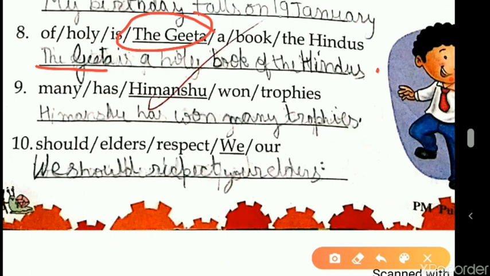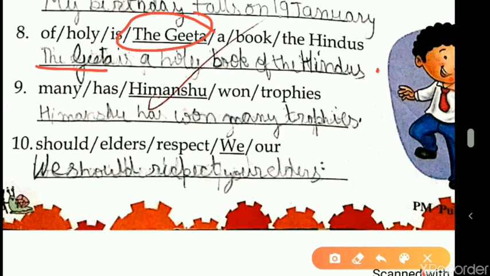There should exactly be the same words which have been given in the question. So, of Holi is the Gita, a book the Hindus. Count the set of words, and when you frame, the words should be same. You cannot add anything on your own, or you cannot delete any word on your own. So, the Gita is a holy book of the Hindus.